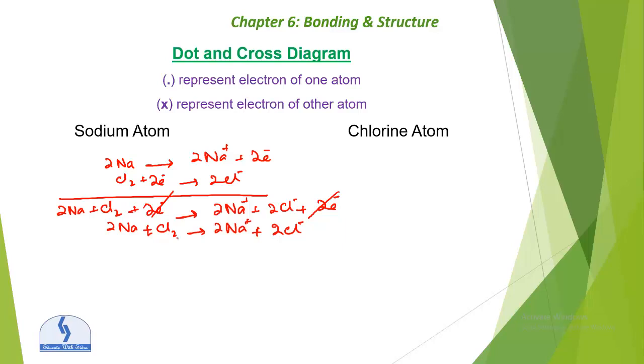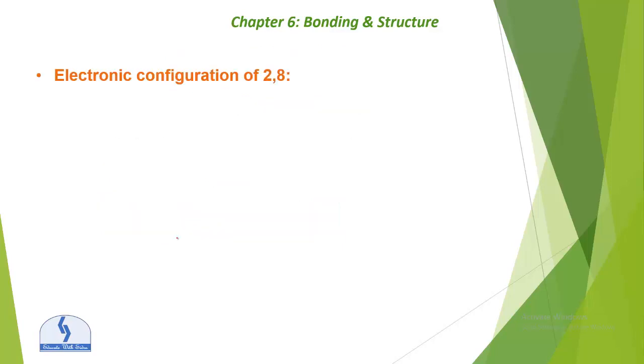Now the electronic configuration of 2,8 elements: they are nitrogen, that is N 3 minus, oxygen 2 minus, these are ions, fluoride F minus, and neon with no sign because this is a noble gas. Sodium is Na plus, magnesium is 2 plus, aluminium is 3 plus.